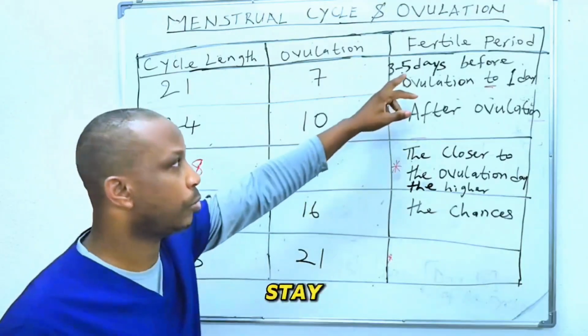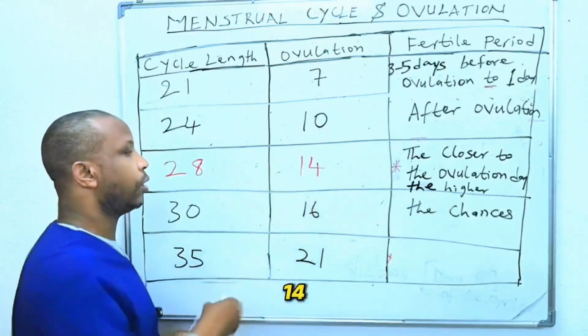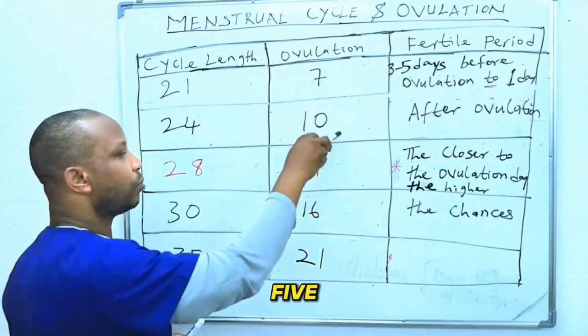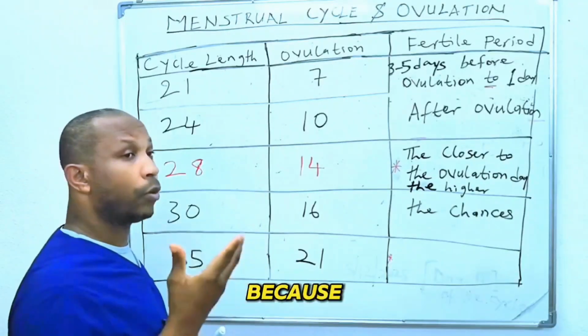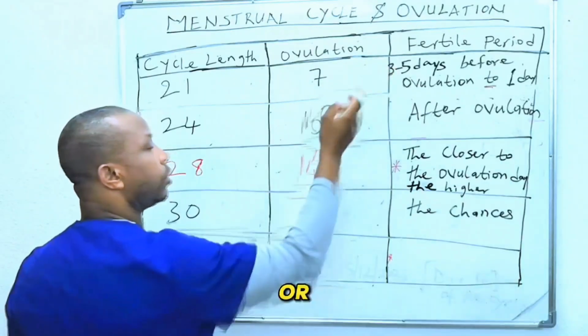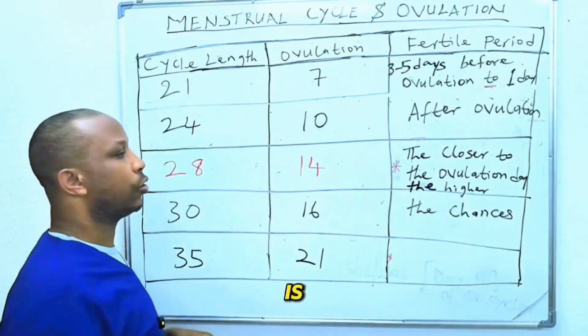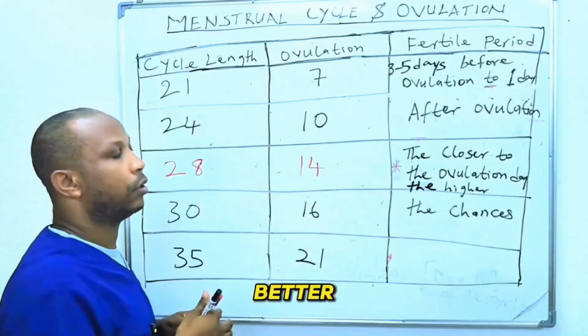But in some cases, it can stay up to 5 days, like I mentioned earlier. However, if your ovulation is around day 14, and you are meeting exactly 5 days before the 14 or 4 days before the 14, the chances may be reduced, because what if that man's sperm survives only 2 days or 3 days, like that? So that is it. The closer the day to the ovulation day, the better, all right?